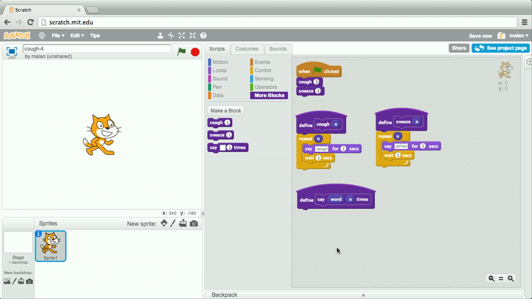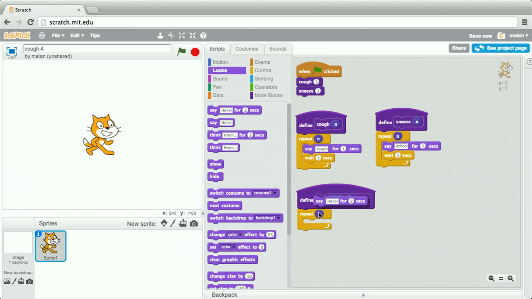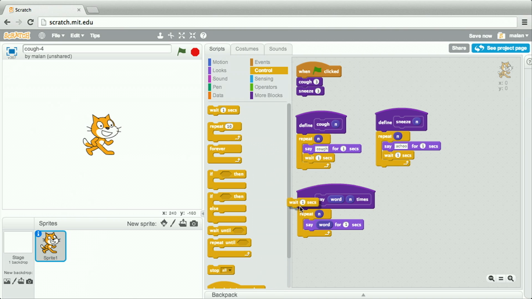And now let me implement this block, again using a repeat block, specifying that I want it to repeat n times, specifying that I want to say something for 1 second, but rather than something hard-coded into this function, let's instead drag and drop the word that's been passed in. Let's then wait for 1 second.